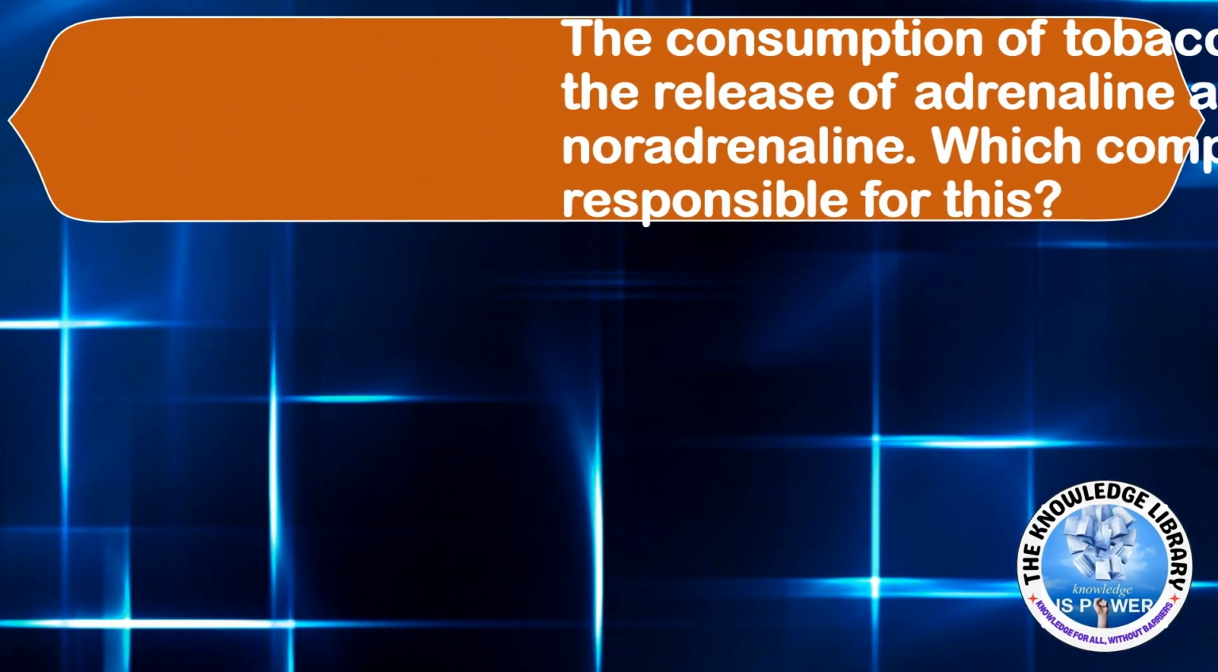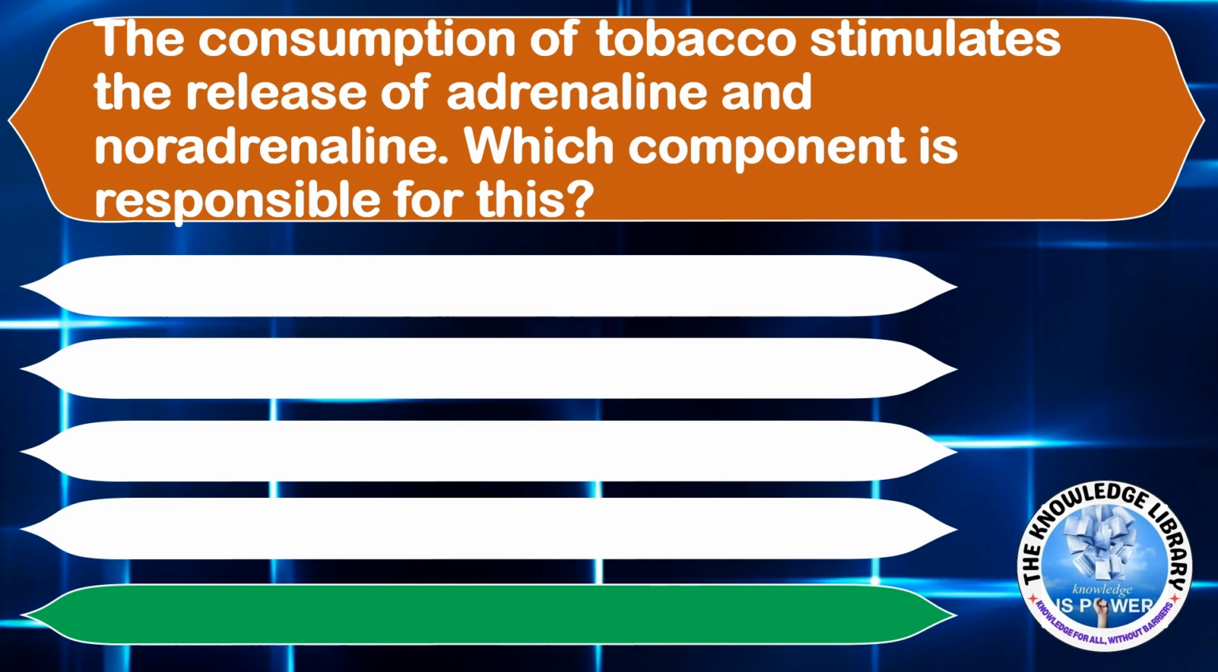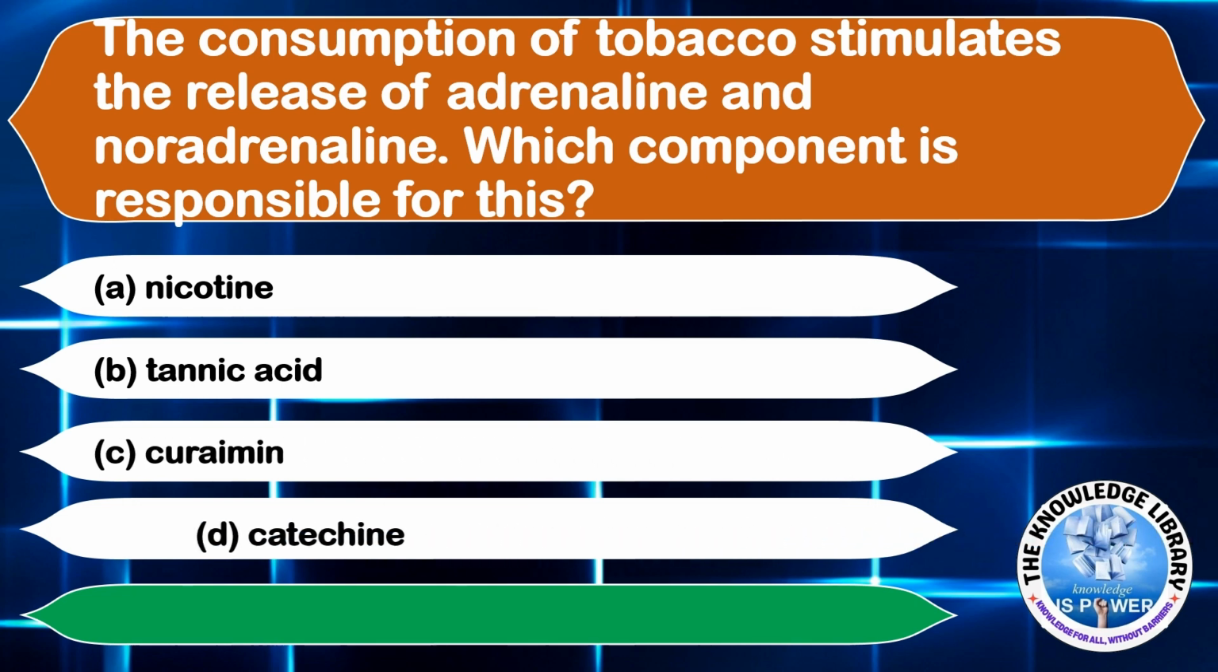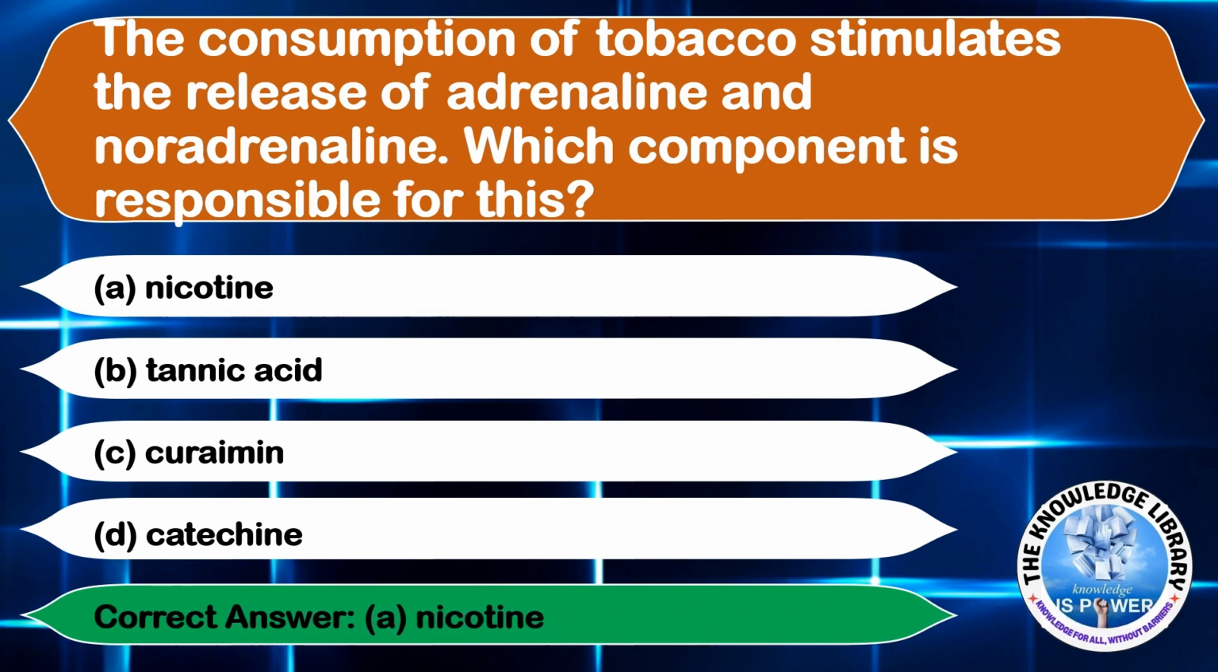The consumption of tobacco stimulates the release of adrenaline and noradrenaline. Which component is responsible for this? Option A, nicotine. Option B, tannic acid. Option C, curcumin. And option D, catechin. The correct answer is option A, nicotine. Moving on to the next question.